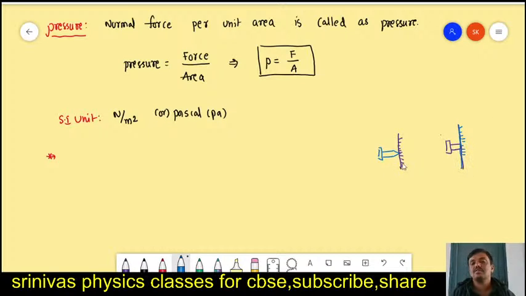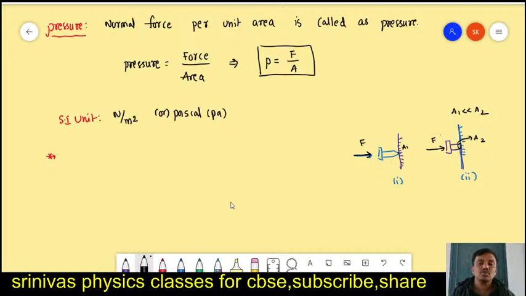Then which will affect more on skin, 1 or 2? We are applying the same force here. For example, here I am applying the F force, here also I am applying the F force. Here the cross section A1 is very less, here the cross section A2 is more. In the figures, A1 is less than A2, right? Area of cross section of the first one is very much less compared with the second one.